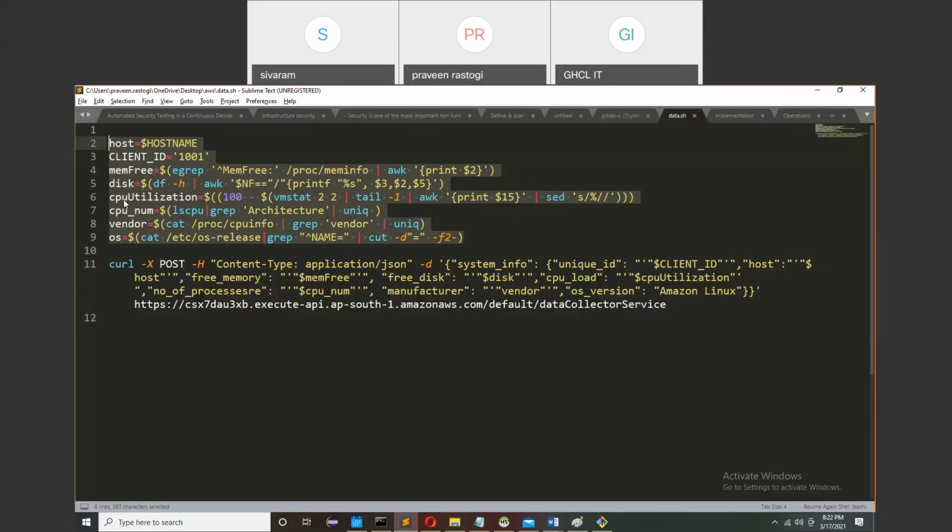How to get the host name, the free memory, the disk, the CPU utilization, the processor number, what is the vendor, and what is the operating system on that Linux server. That data I try to figure out first. Once the data is figured out, we convert this data to JSON.